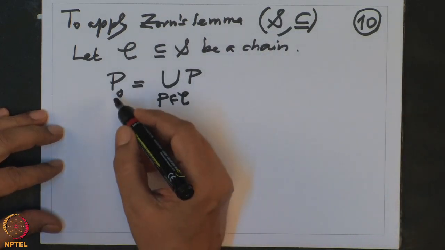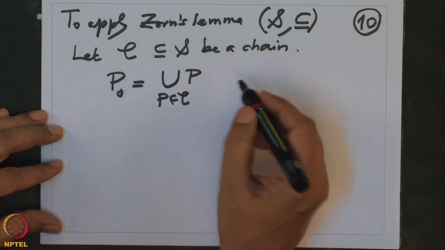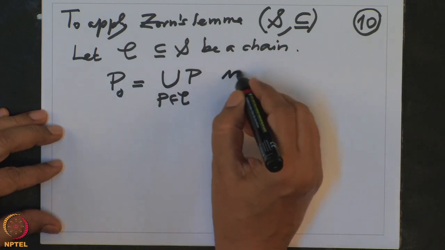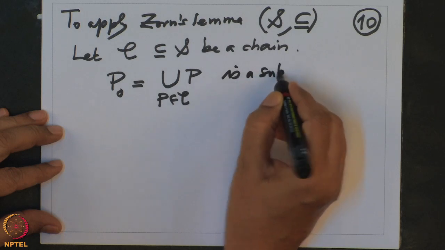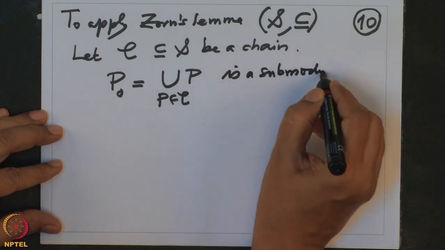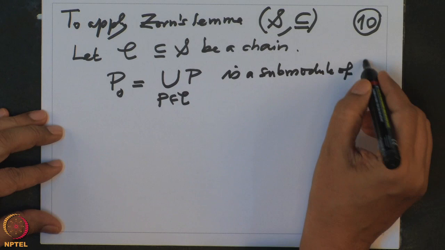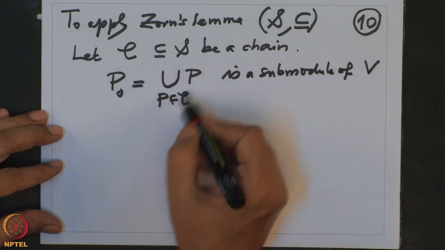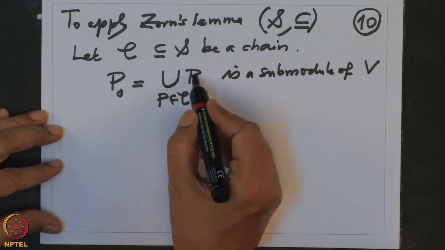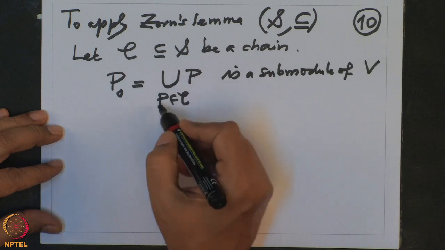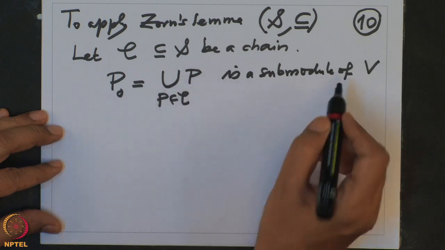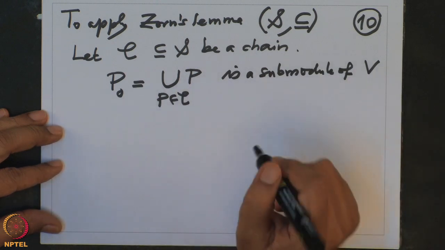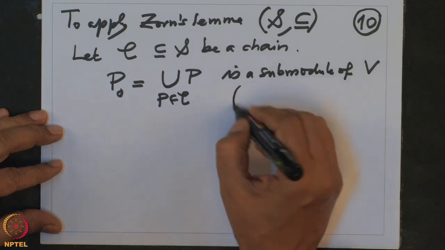So now we look at this P0, then obviously P0 is a submodule of V. That is clear because each P is a submodule and this is a chain. That means given any two elements here, I can always find a P containing both elements, and therefore I can add them there. So it is a submodule, very easy. For this we need C to be a chain.